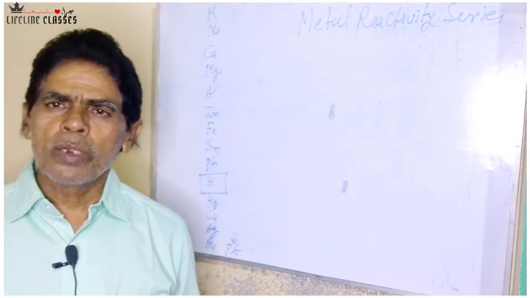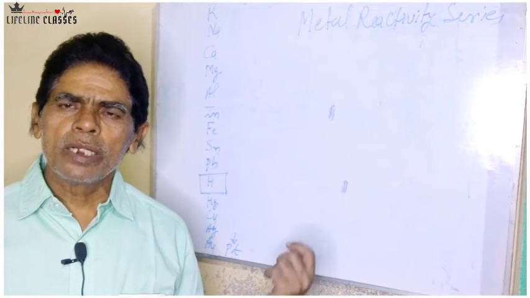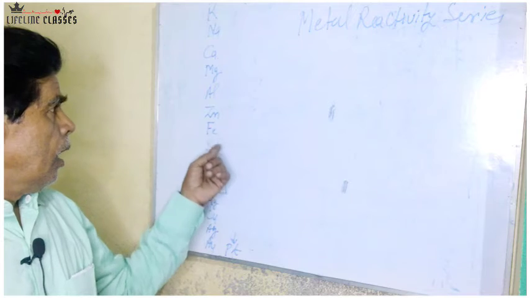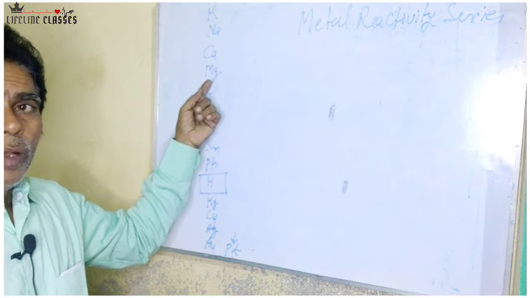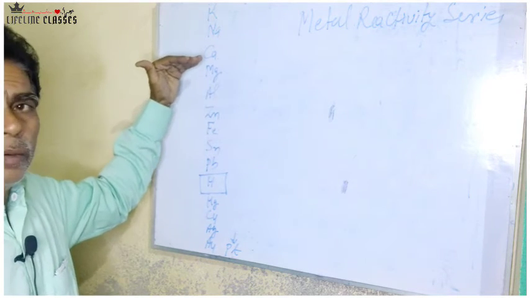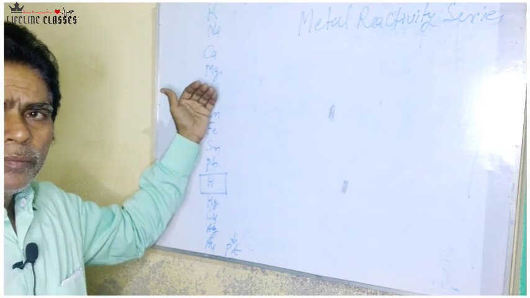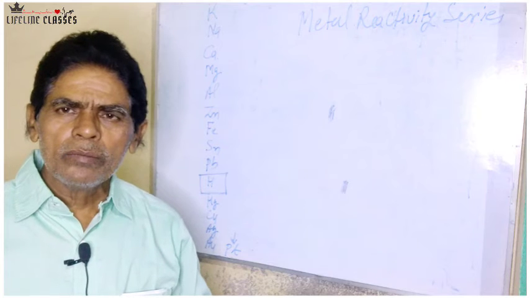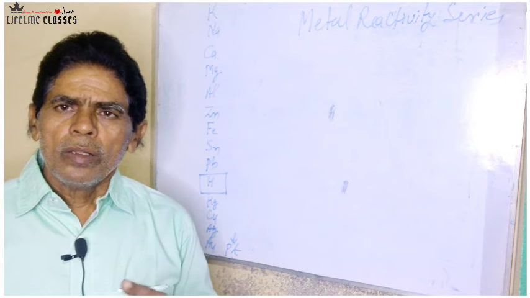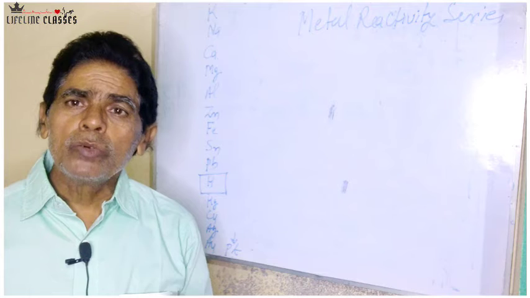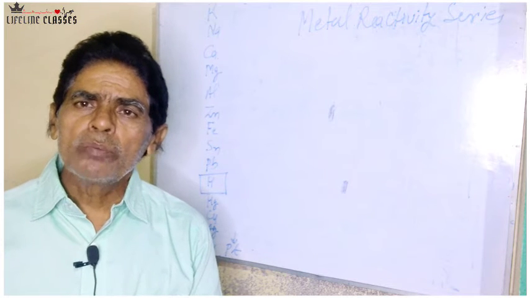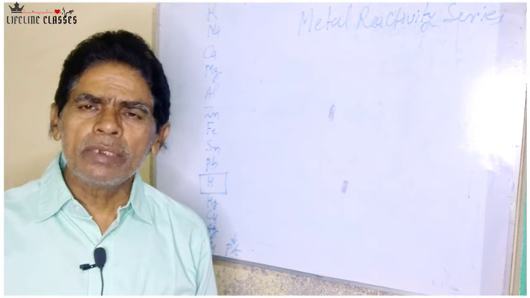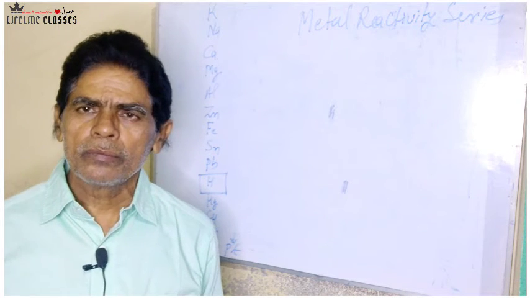Now, two more important properties of this metal reactivity series are: a metal lying above a particular metal has a tendency to displace the metal having lower reactivity from its salt solution.